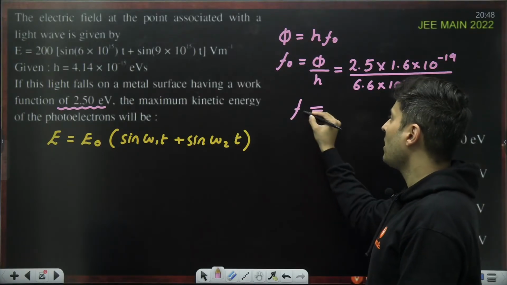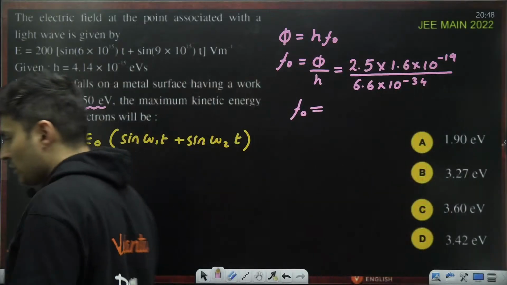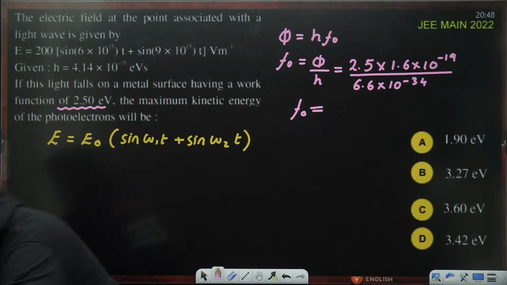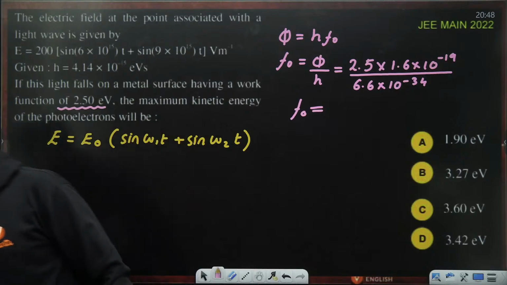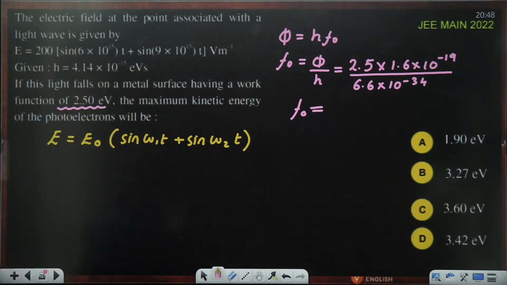This frequency, how much does it come out to be? Just check this out. Come on, my dear warriors, how much does it come out to be? Just think and tell me. If you want, I'll also calculate over here, but think and tell me how much this frequency comes out to be.